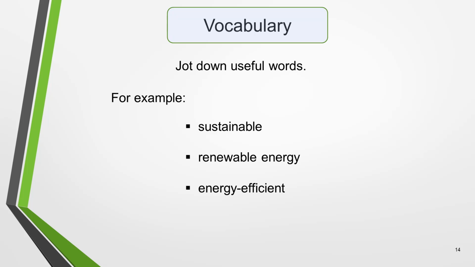We're almost ready to start writing our essay, but first we have one other small task to do. During the planning stage, quickly jot down some vocabulary that comes to mind as you decide which ideas you're going to write about, especially synonyms of key words. This will save you having to stop and think of the right language while you're writing. For the ideas I've chosen, useful words will include sustainable, renewable energy and energy efficient. With that done, we can focus on the first paragraph of the essay, the introduction.